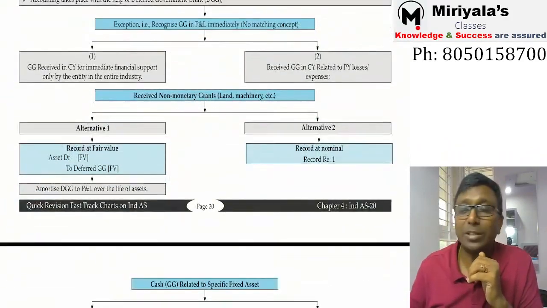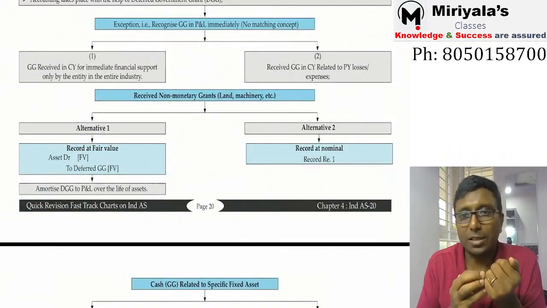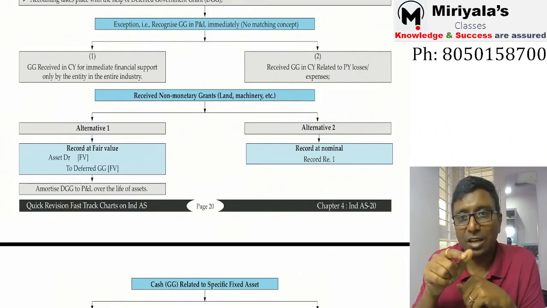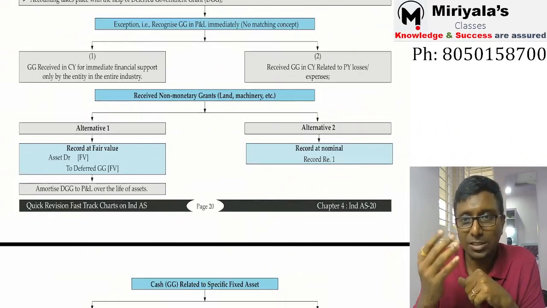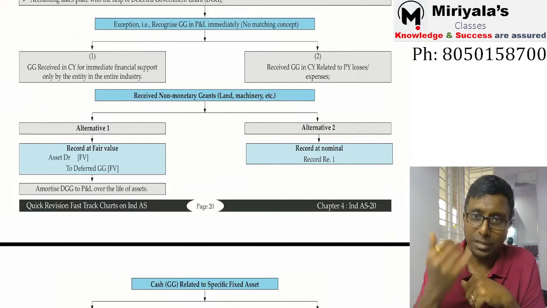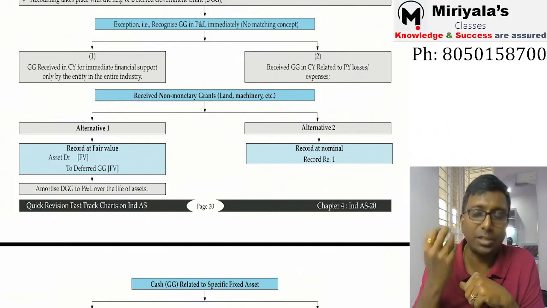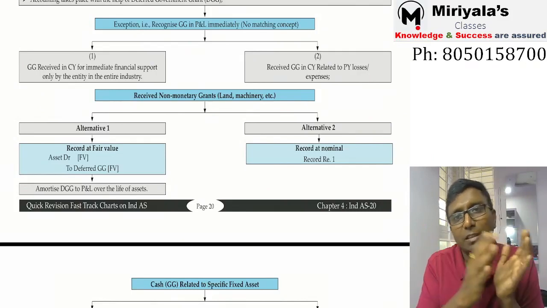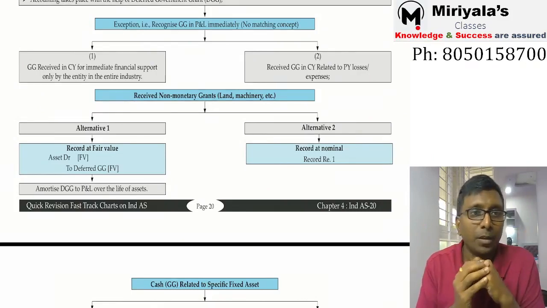No sir, I have received it at a concessional price. Fine, whatever concessional means, say 10 cr amount, you have got it for 4 cr. So 6 cr is the concession. Not a problem. Compared to fair market value, 6 cr is the concession. So 6 cr is going to be deferred government grant. Yes, so land account debit, cash 4 cr, deferred government grant 6 cr. That should be recognized. Okay, right.